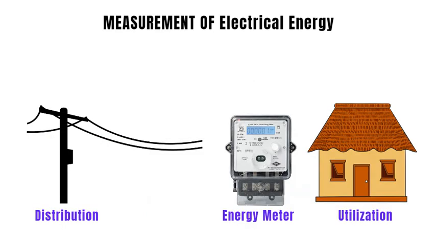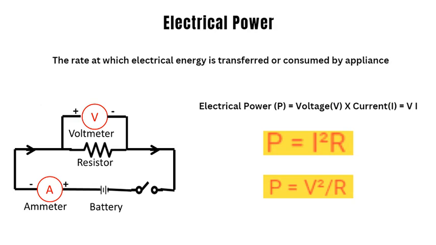Measurement of electrical energy generated and consumed is crucial in electrical power distribution. Energy meters are used to measure the electrical energy consumed. These meters are calibrated to display the reading in kilowatt-hours. The rate at which the electric energy is consumed by a circuit or an appliance is called electric power. Power is equal to voltage multiplied by current consumed.